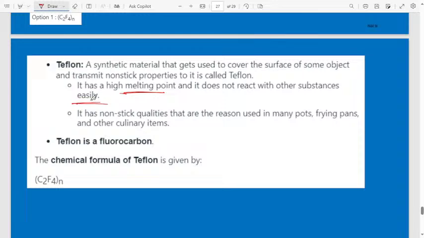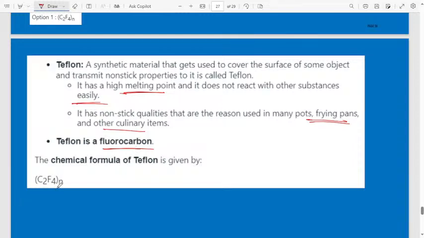It does not react with other substances easily. Scientifically, this is not 100% true. Some scientists and some research say that using non-stick materials can have a bad effect on your health. But nowadays everyone uses them, and it would be a long-term effect. I don't know how it will affect definitely, but everyone uses it. Next, it has non-stick qualities, which is the reason it is used in many pots, frying pans and other culinary items. Yes, Teflon is a fluorocarbon.